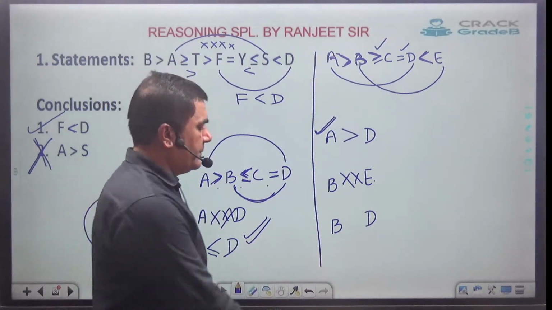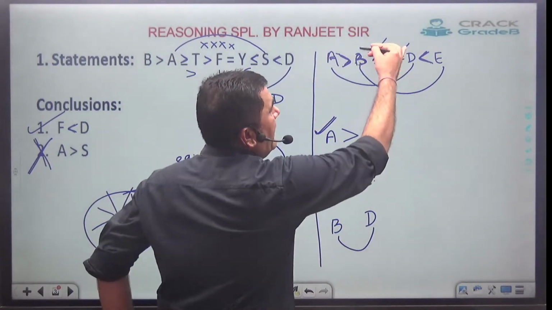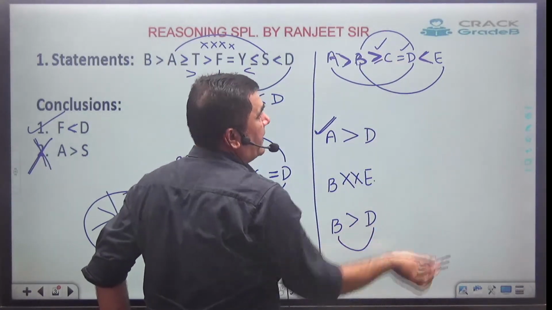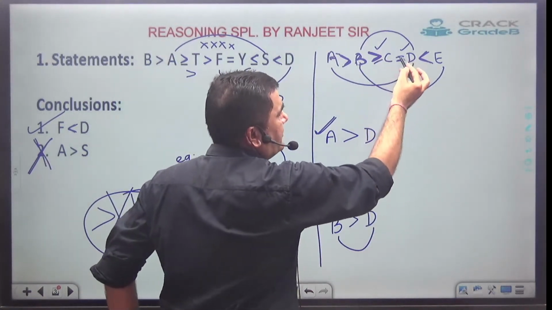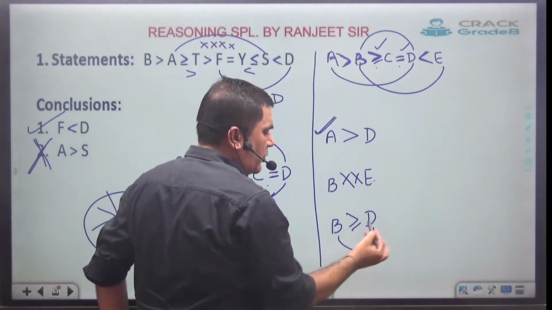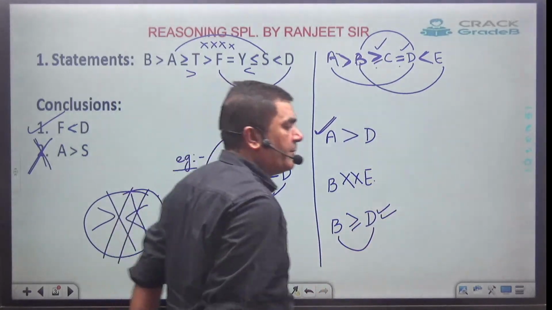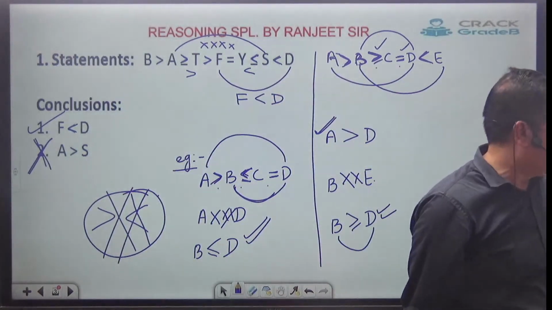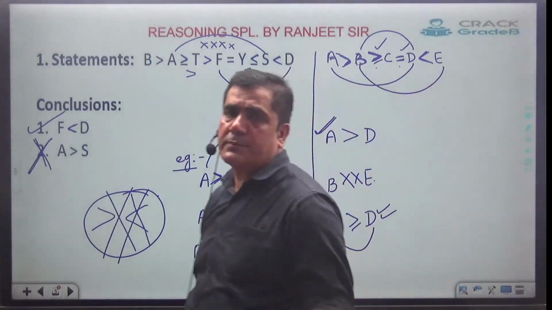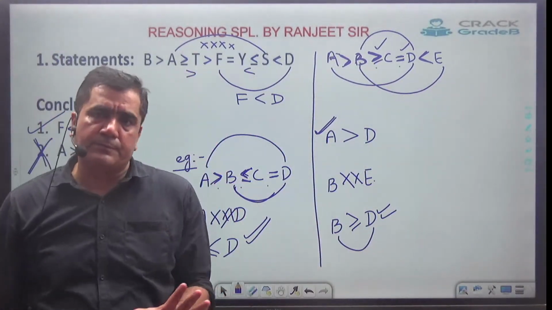Last one, B and D. Now here, only one face towards B is going to come, so the face will be over here. Now both the faces have equal to. Here also we have equal to, here also we have equal to, so equal to is going to come. And this is the relation between B and D. Understood or not understood? Clear or not clear?